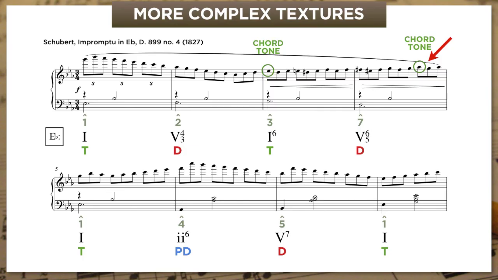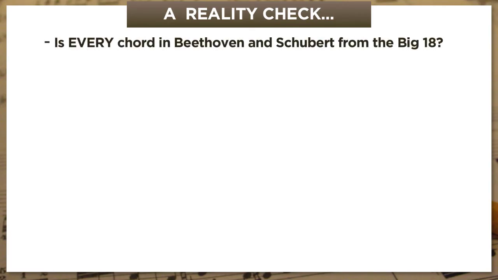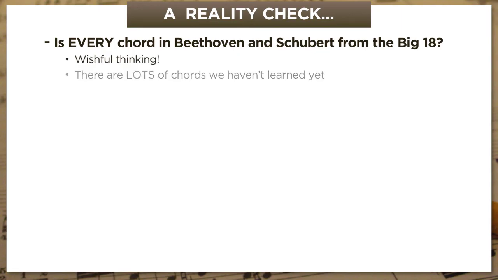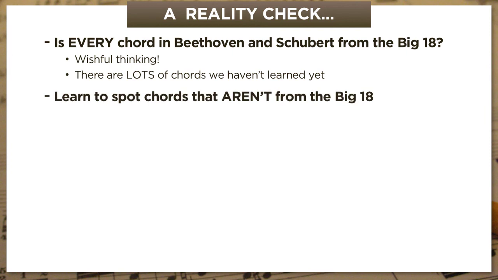So I want to wrap up the video with a reality check. Because after the past few lessons, you might be starting to wonder, oh, is every chord in Beethoven and Schubert from the Big 18? That's wishful thinking. Obviously, there are tons of chords we haven't learned yet, and I've basically just been avoiding them to help us focus on what matters. But it's never too soon to start learning how to spot chords that aren't from the Big 18, because they're out there.